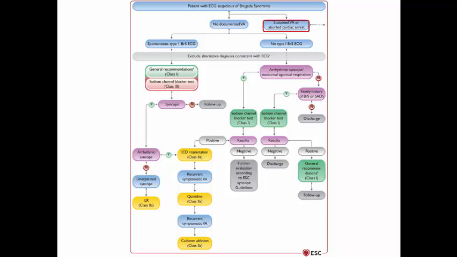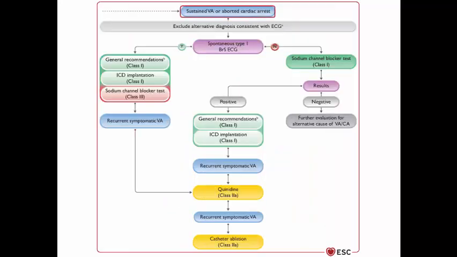What if the patient has sustained VT or aborted cardiac arrest? In this case, we should also exclude alternative diagnoses consistent with the ECG and then check whether the patient has a spontaneous type 1 pattern or not. If he has a spontaneous type 1 pattern, follow the general recommendations and go for ICD directly, and there is no role here for the sodium channel blocker test.